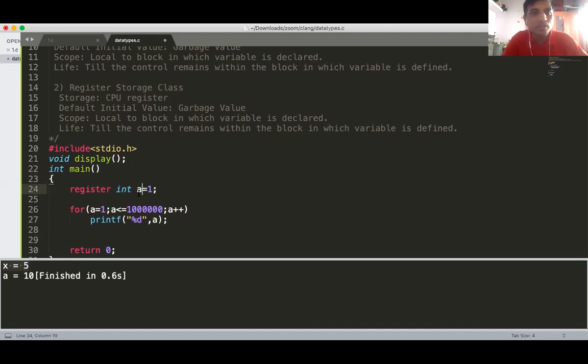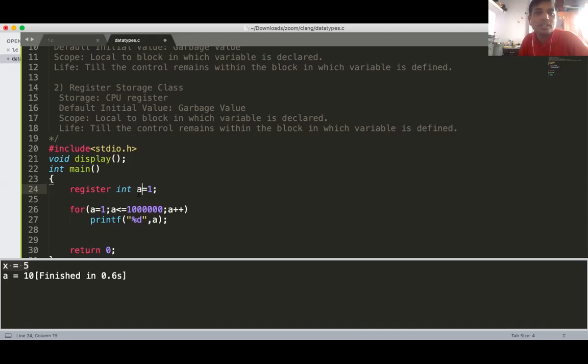It is very similar to your automatic variable there. CPU registers are very limited. Just take an example of the 8085. How many registers are available for the 8085? Accumulator, register B, register C, the BC register pair, then the DE register pair, and the HL register pair. Only 7 registers are there.